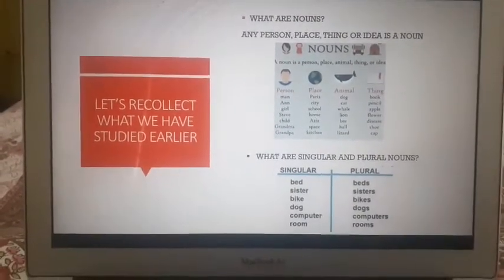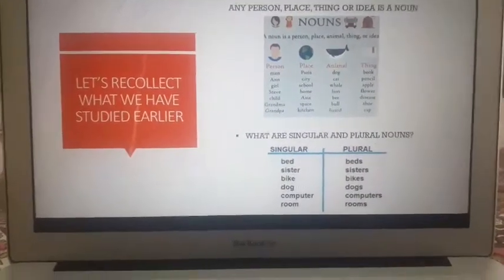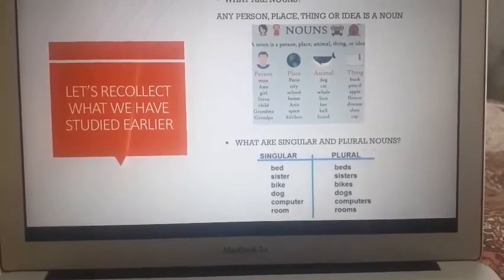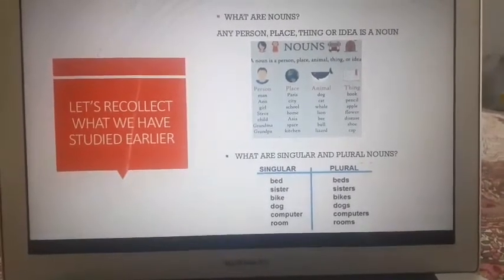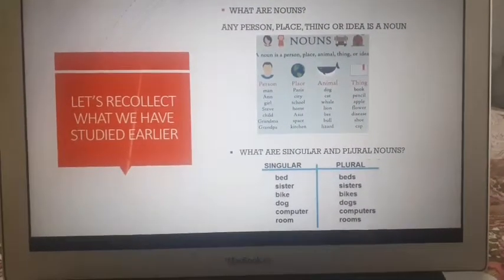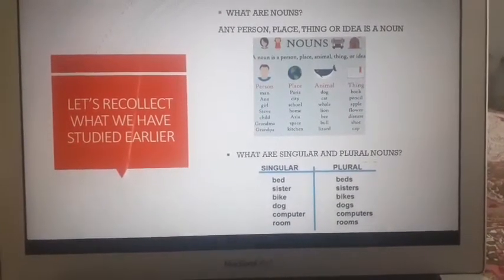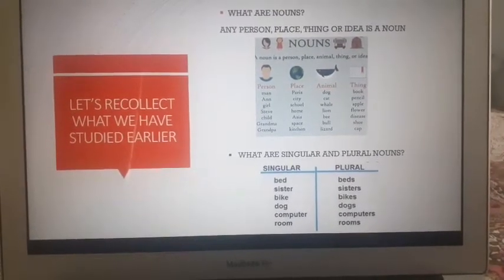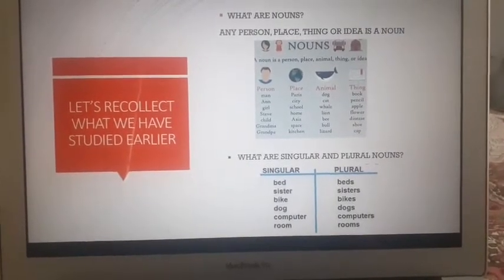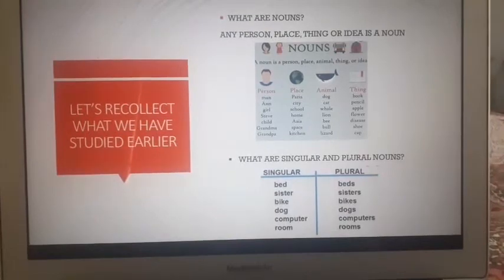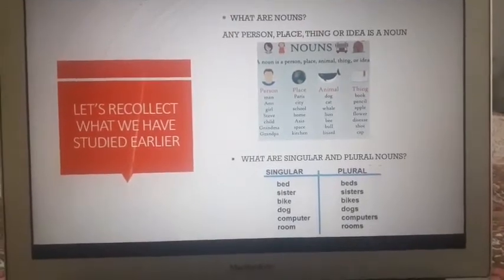Now we know that a singular, that is one, right? Singular means one or single. So a single noun is written in one way, whereas when it becomes more than one, it becomes plural, right? For example, bed becomes beds, sister becomes sisters, bike becomes bikes, dog becomes dogs, computer becomes computers, room becomes rooms. So these are the singular and the plural forms for those nouns, right?